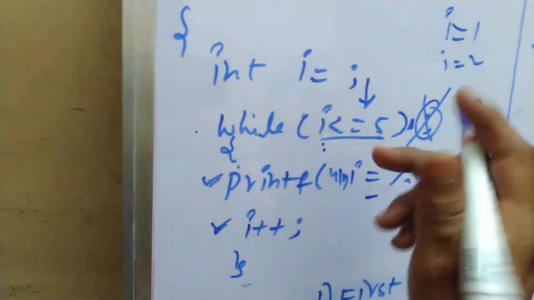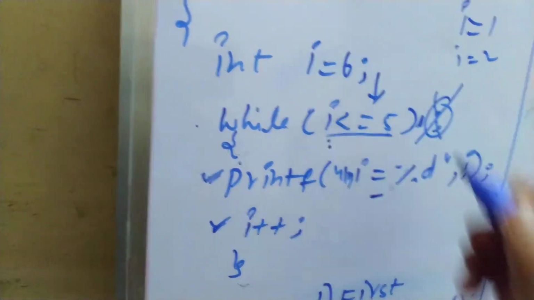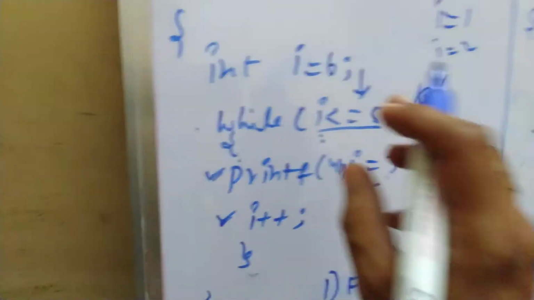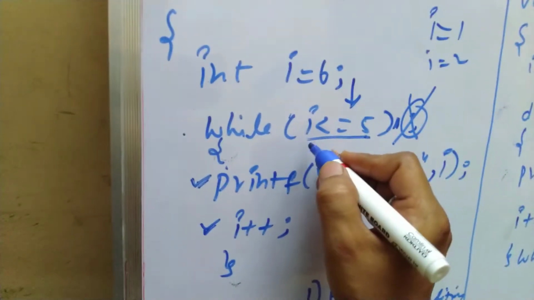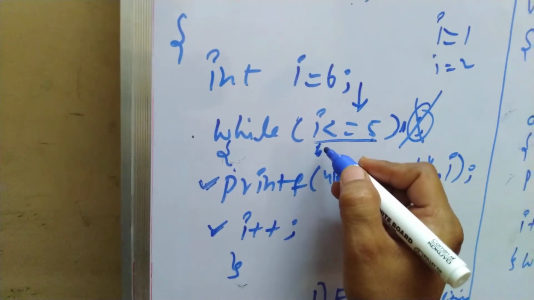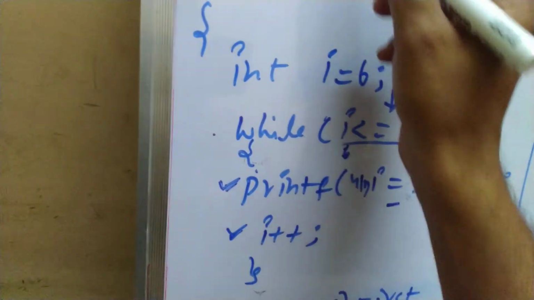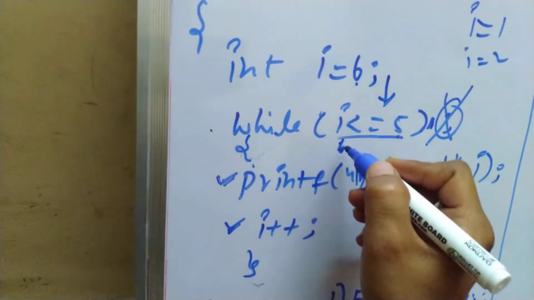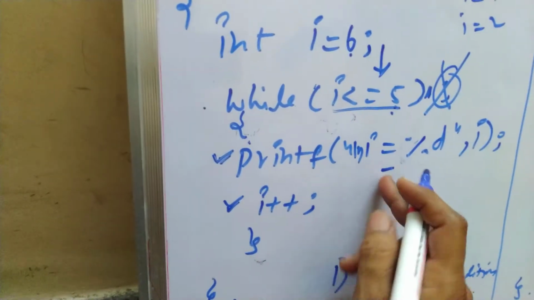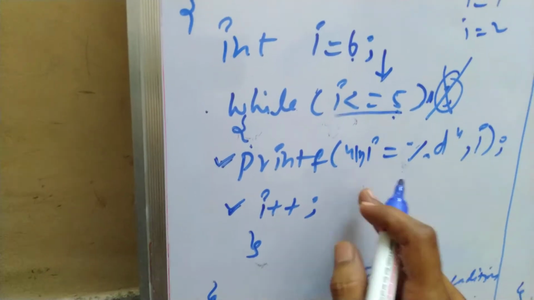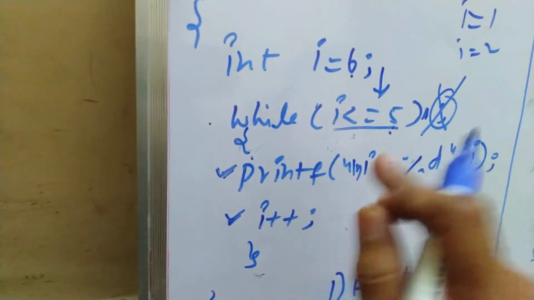If I change the i value to 6, then only we will know the difference between while and do while. What happens here? The i value is 6, and the program starts from here: 6 less than or equal to 5 is false. So in the case of while, these statements are not executed.